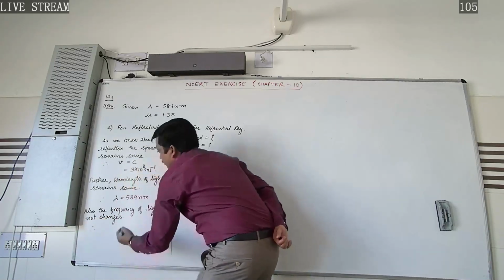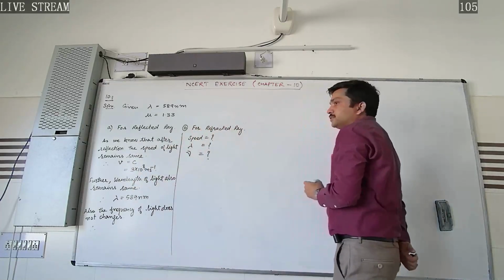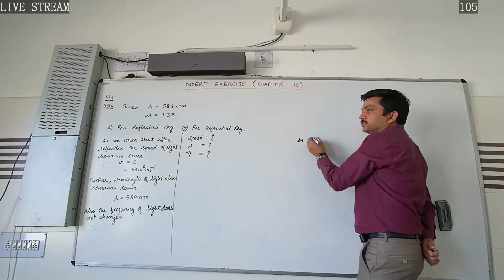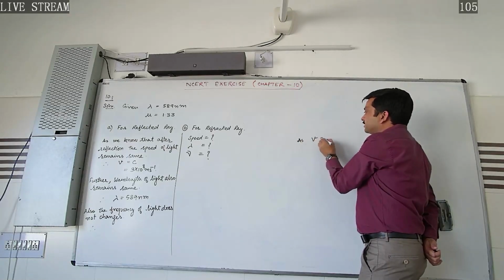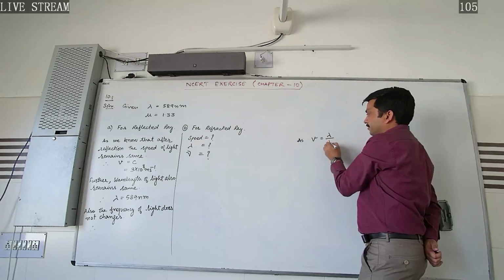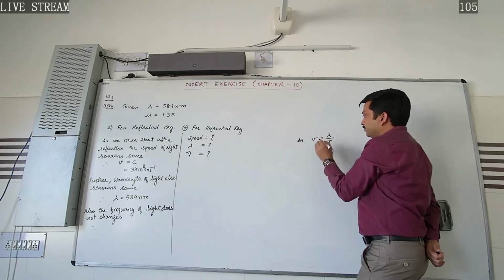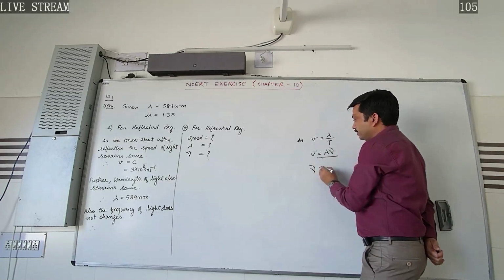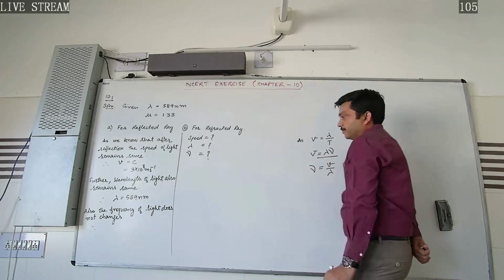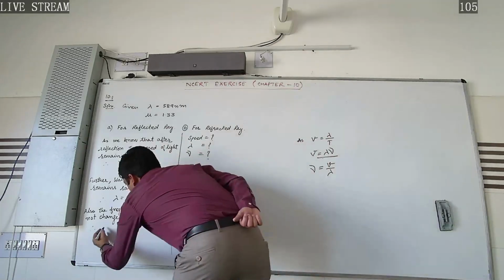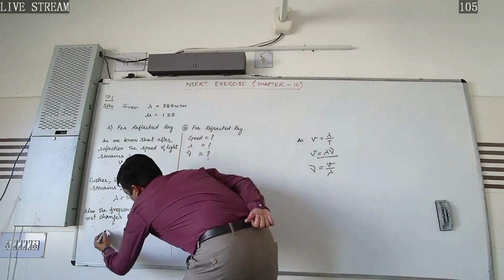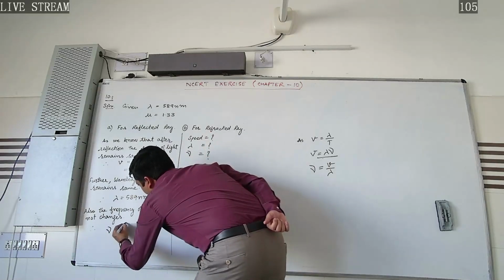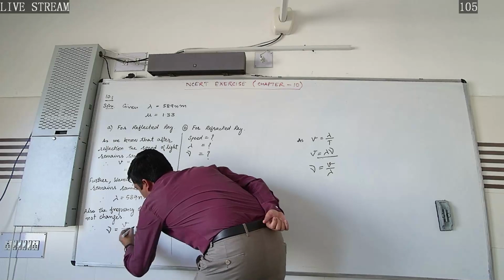So how can we calculate this frequency? As we know, the speed of light is given by distance over time, or we can write v is equal to lambda into nu, so nu is equal to v by lambda. Therefore, the frequency will be equal to the speed of light divided by the wavelength.